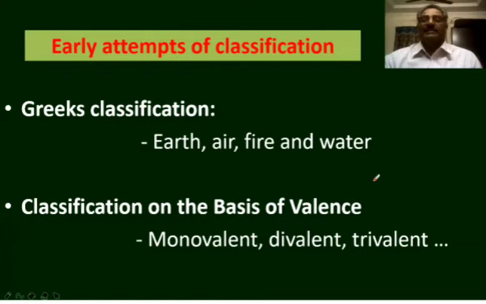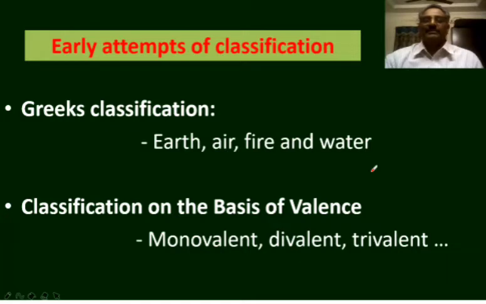The monovalent elements possess the valence 1. The divalent elements possess the valence 2. Trivalent elements possess the valence 3. In the same way, tetravalent elements, pentavalent elements, etc. But this kind of classification also did not serve the purpose. The reason is different elements are grouped in the monovalent elements or divalent elements or in each group.